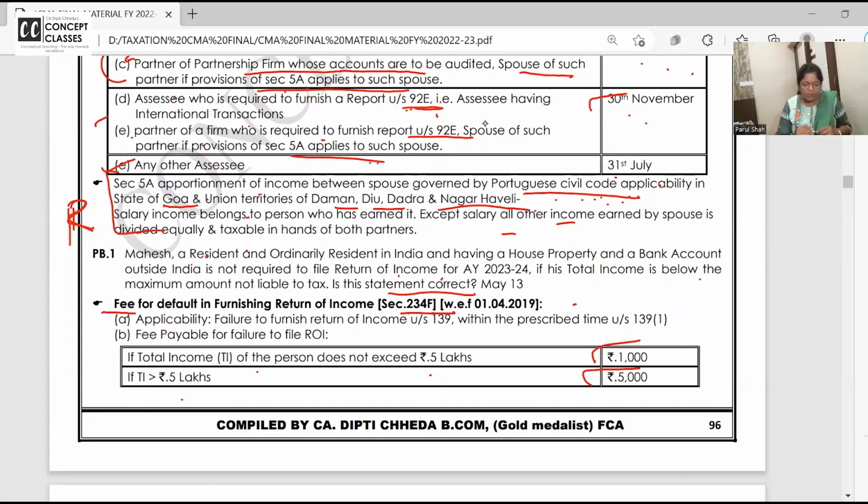Today we will solve one question together, like we did yesterday. No, every chapter has a different way of teaching. I will teach it in an absolutely different way. So today you have to apply the knowledge and tell me: Mahesh is having house property income and all below the taxable limit, and so is not required to file the return, but he is having one bank account outside India. Is this statement correct? Yes or no? Just answer yes or no in the chat box. Unmute and speak up. Absolutely no problem. Bolo. What is the answer?